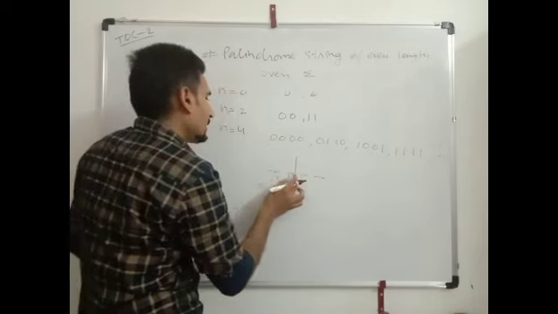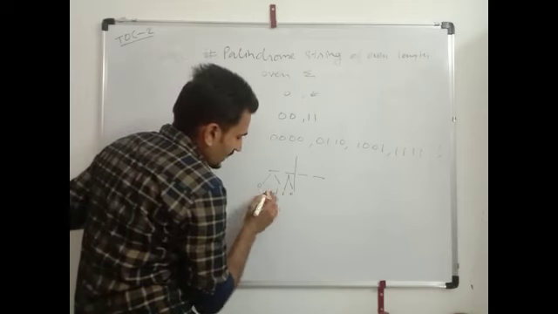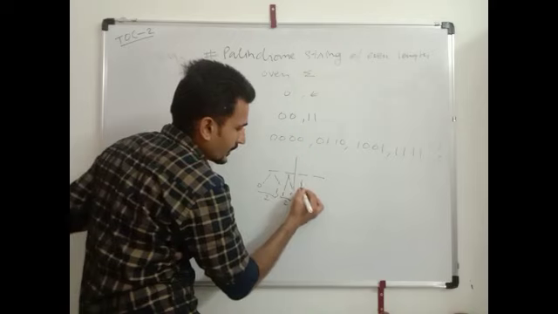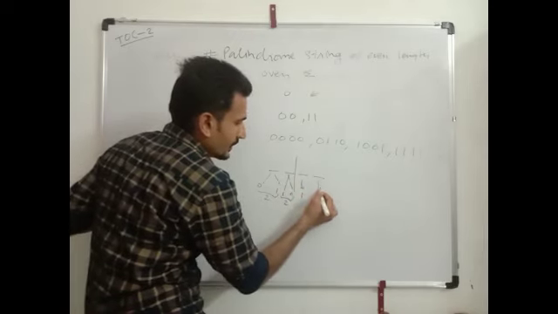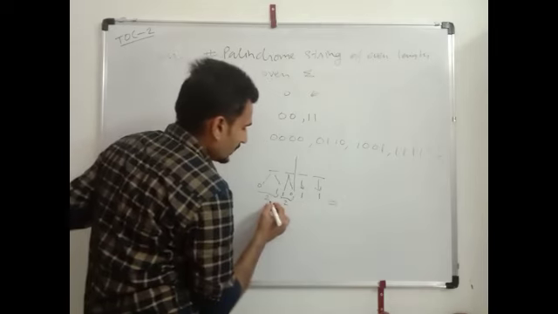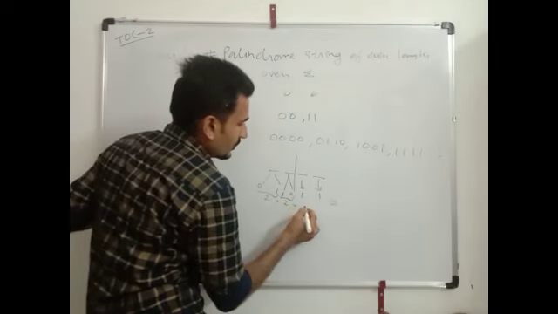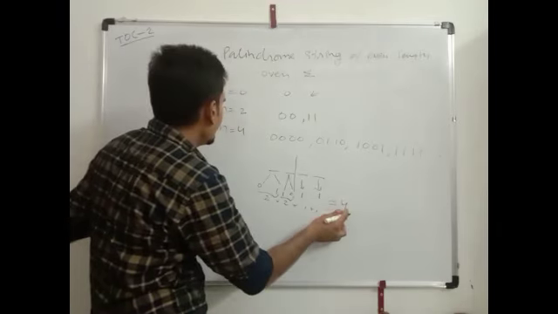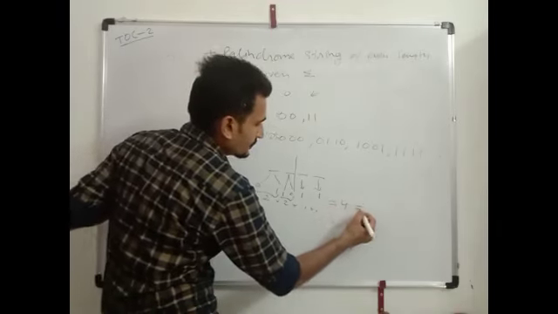So we can conclude that here we have two possibilities, here two possibilities, but here one possibility, and here one possibility. So the number of strings will be 2 into 2 into 1 into 1. So 4.